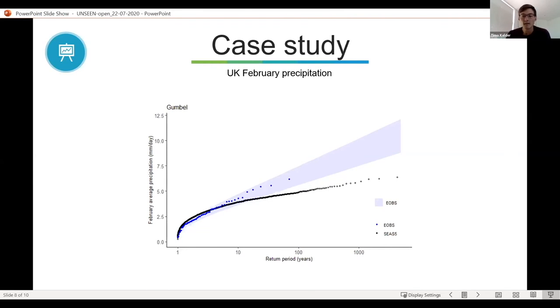And then within the model, within the unseen simulation, SEAS5, you have many more extremes. So therefore you would theoretically be able to estimate what is happening once in 1,000 years. However, this plot also shows the problem here, that the black dots do not capture the blue dots, so they do not follow the observations because there's too little variability. And therefore it also highlights the importance of evaluation. If you would just use this without thorough evaluation, that could be problematic.